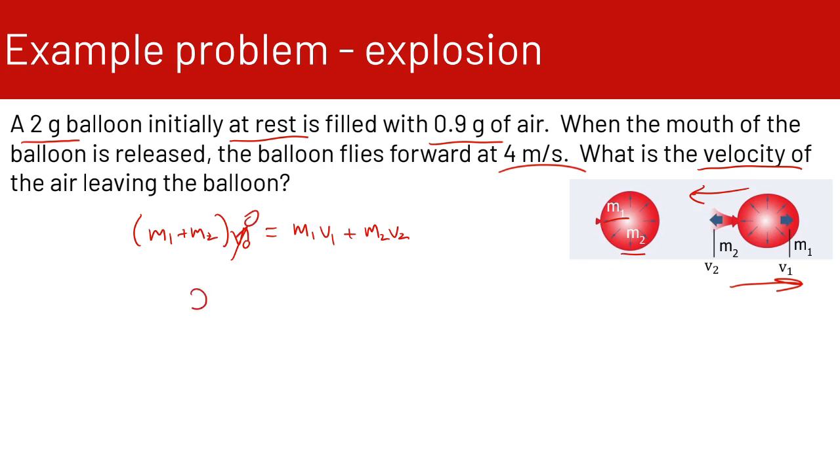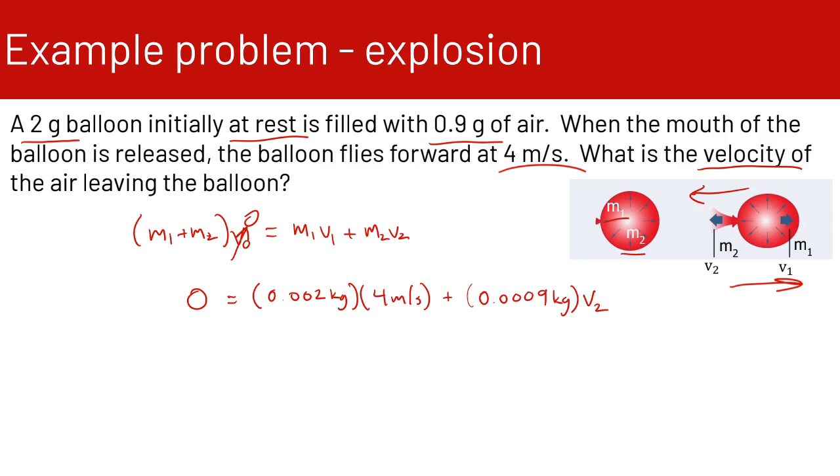So we have 0 is equal to our mass 1, which is 0.002 kilograms, times the velocity of the balloon, which is 4 meters per second, plus the mass of the air. So that's 0.9 grams. So we've got to move the decimal place over 4. So we have 0.0009 kilograms times our v2. So we don't know what v2 is.